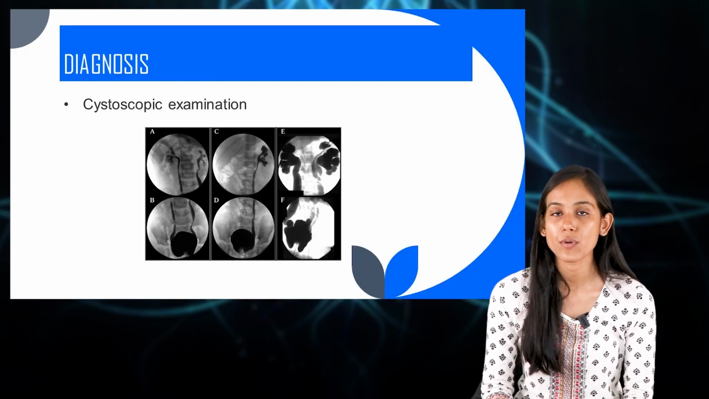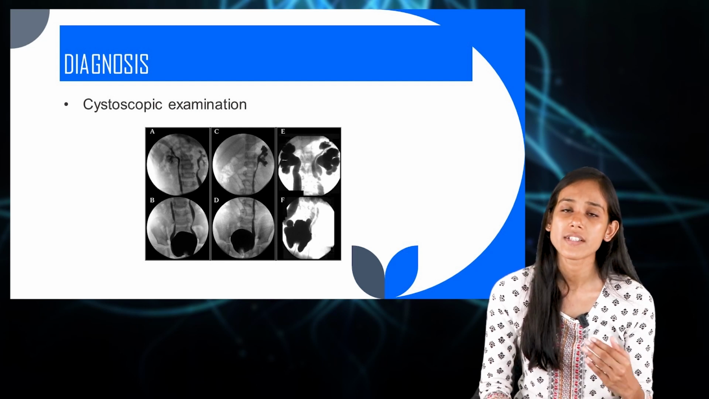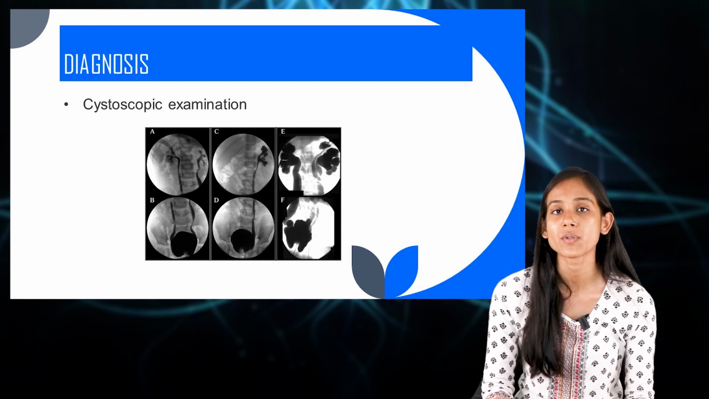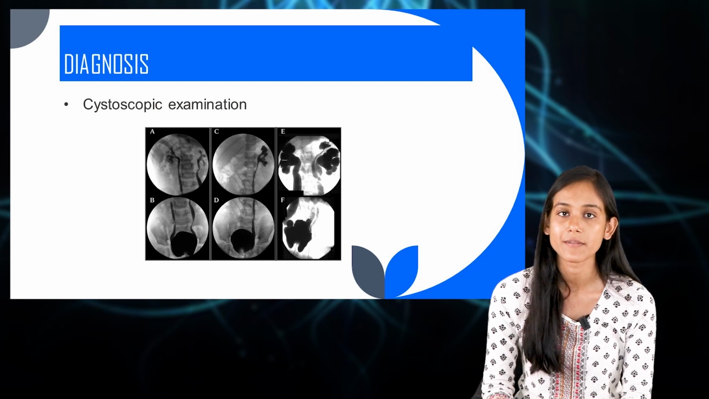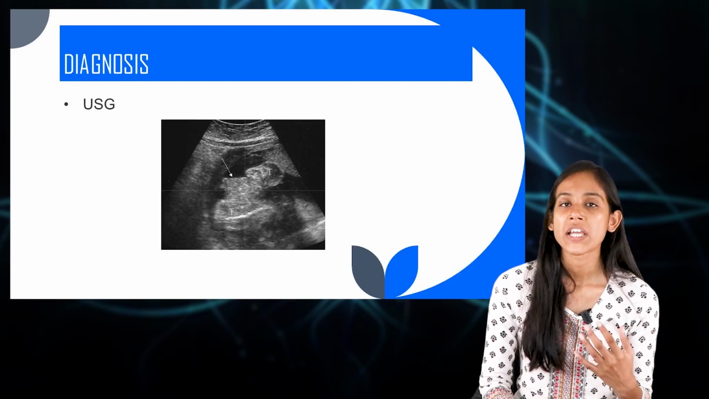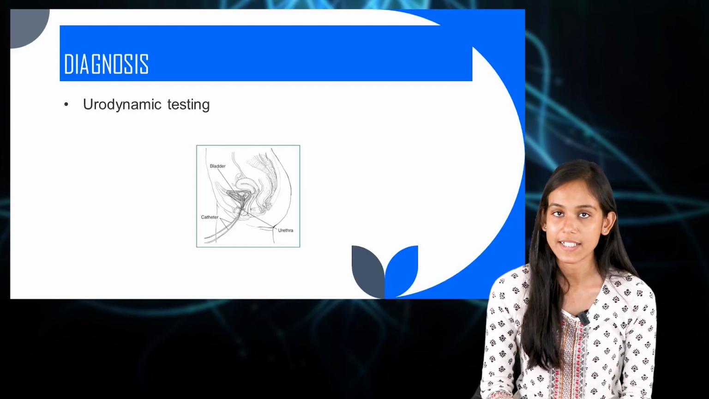The next thing is how it can be diagnosed. So let us see what the diagnostic measures of exstrophy of bladder are. The first thing is cystoscopic examination. We can do cystoscopic examination to find out if there is exstrophy of bladder. We can also do X-ray, USG or urodynamic testing.